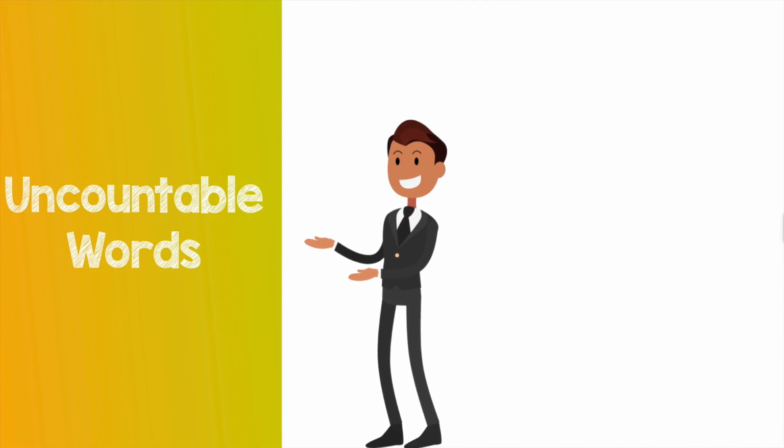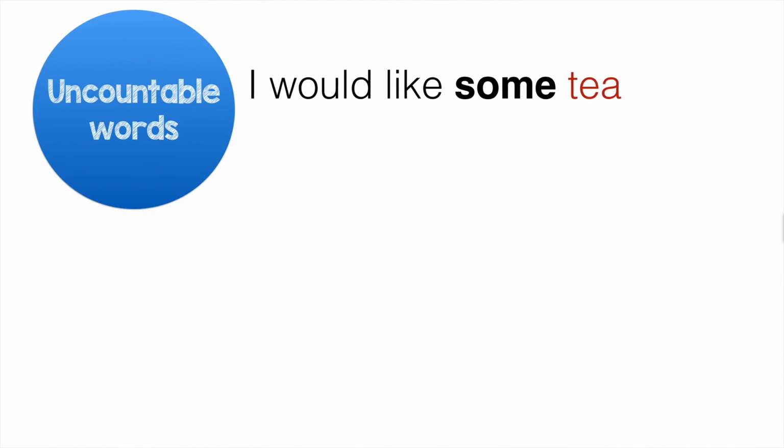Uncountable words. What do we mean? Well, in this sentence, I would like some tea. We understand that tea is an uncountable word, as you can't say 2 teas, 3 teas in this case. If you say 2 teas, of course, the meaning is different. It is 2 cups of tea. So here we understand that this is an uncountable word. You want some tea, and as a proof, it is singular.